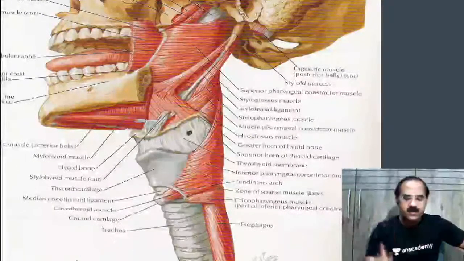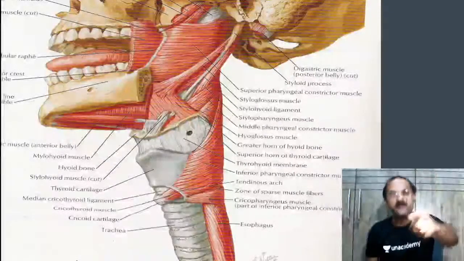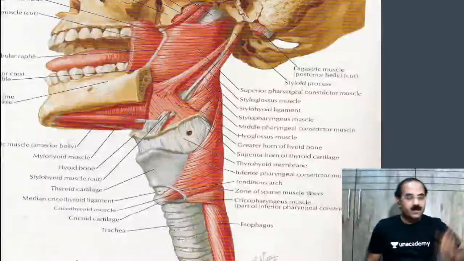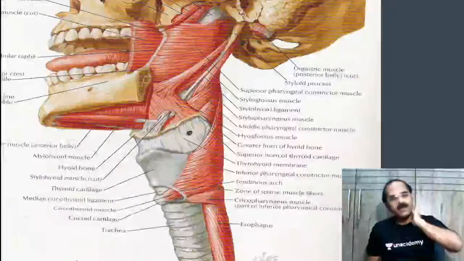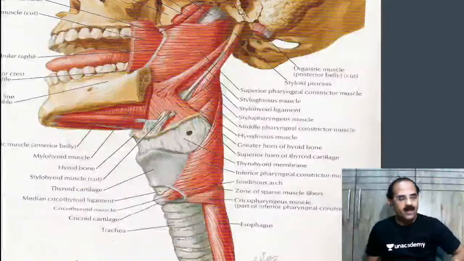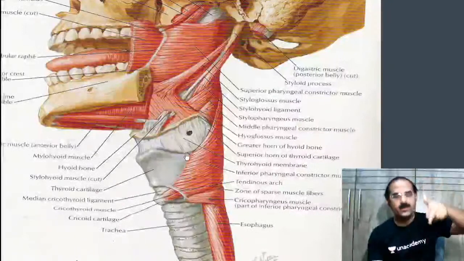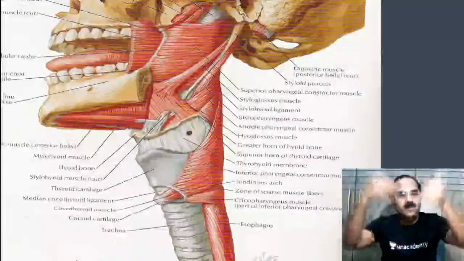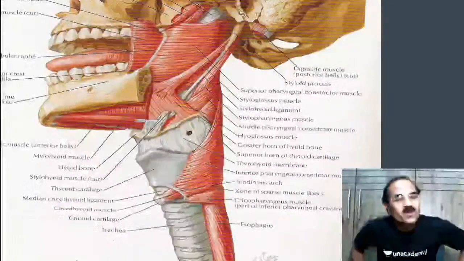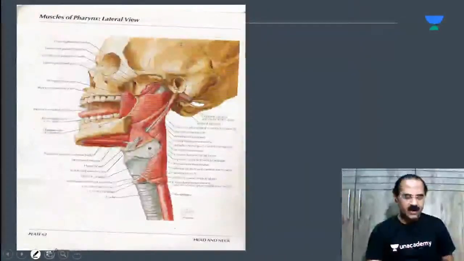So who's going to pierce the thyrohyoid membrane? Excellent. That's the internal laryngeal nerve and the superior laryngeal vessels. It's not the superior laryngeal nerve, my child. The superior laryngeal first divides into an external and internal laryngeal nerve. The external laryngeal nerve supplies the cricothyroid. So who's left? The internal laryngeal nerve pierces the thyrohyoid membrane and comes to lie in the pyriform fossa along with the superior laryngeal vessels. Are you getting an orientation?